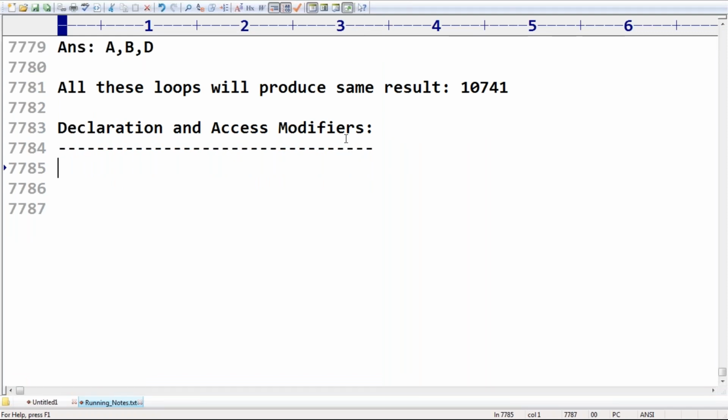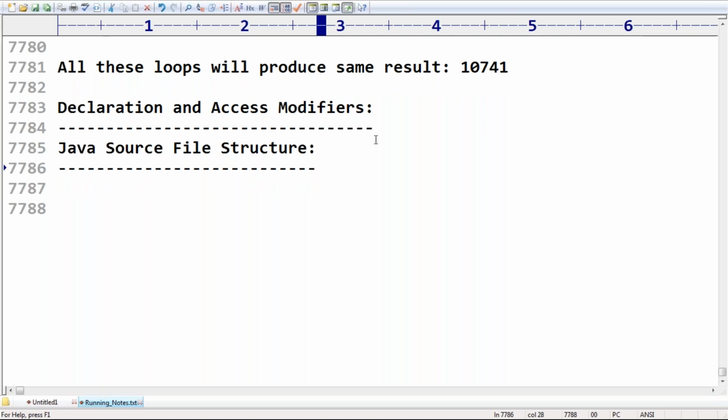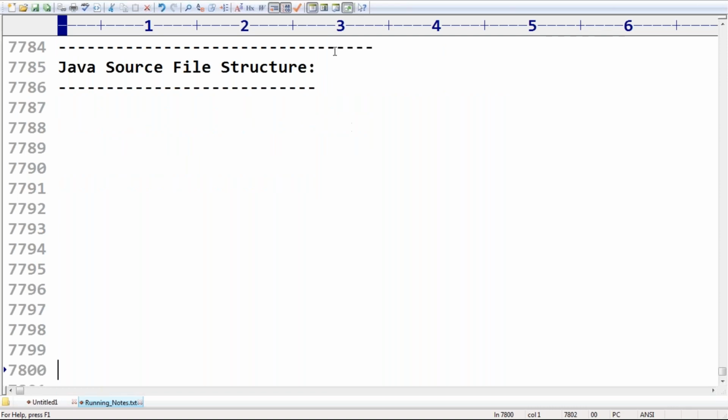First we have to talk about Java source file structure. Very important, friends, so please make sure you have clear clarity about this one. My question is: a Java program can contain how many classes? Is it only one class or multiple classes allowed inside a Java source file?